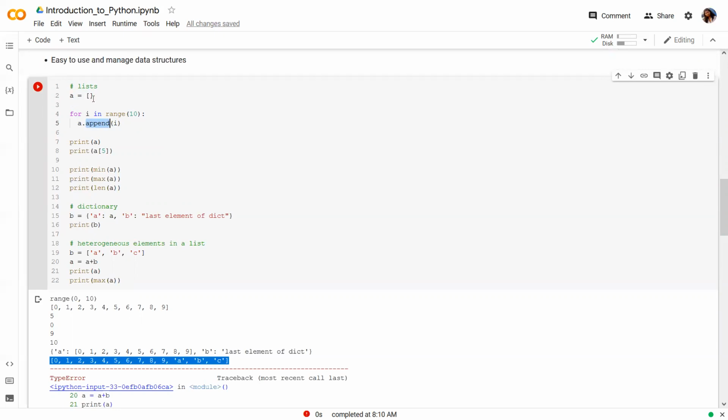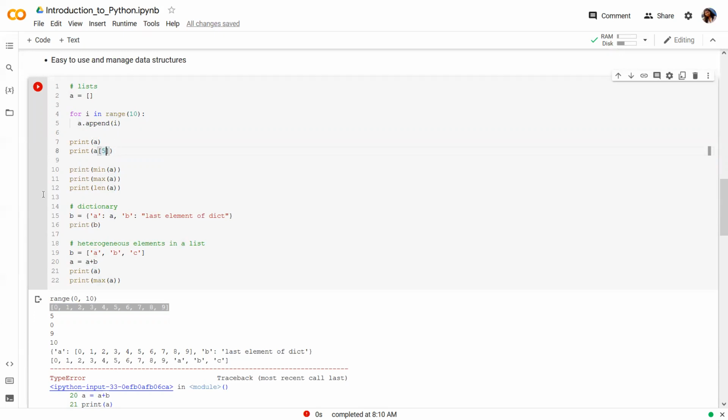So I do not need to keep track of the length of my list, or the index at which I want to insert, because it is by default adding it to the end. And if I now print this list a, you will see it is holding the numbers from 0 to 9.